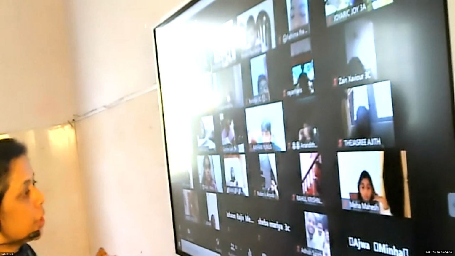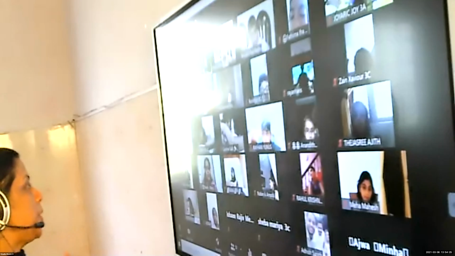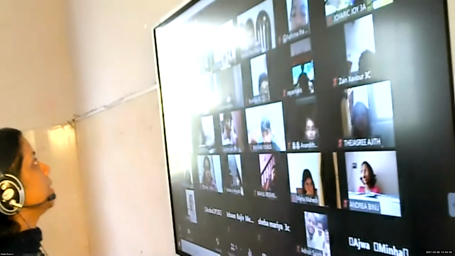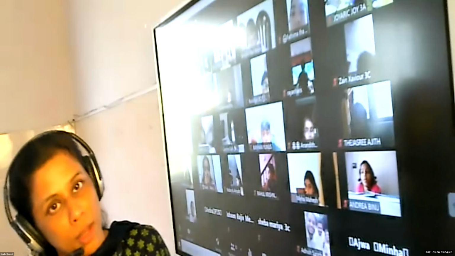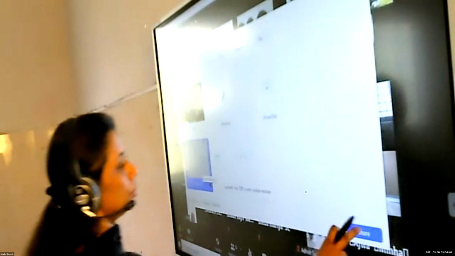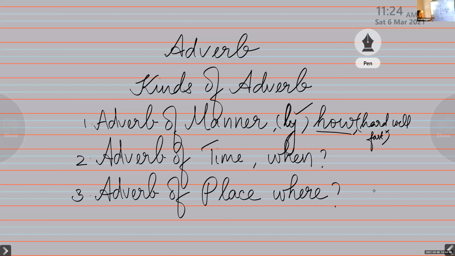Once more we will say it. Here, there, upstairs, downstairs, inside, outside, somewhere, everywhere. So these are some of the common examples of adverbs of place. These are the three different kinds of adverb. I hope it is clear to all of you.